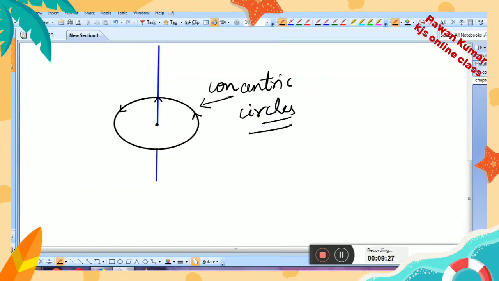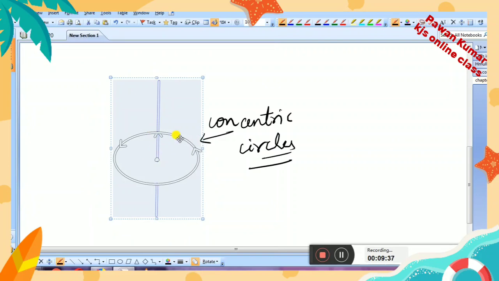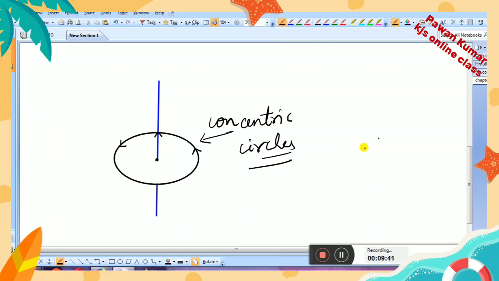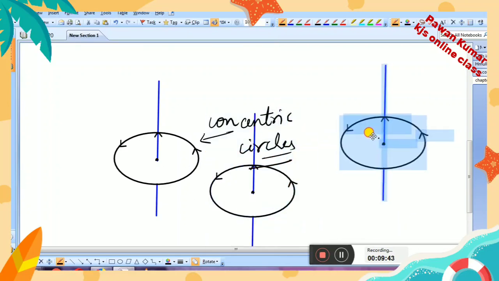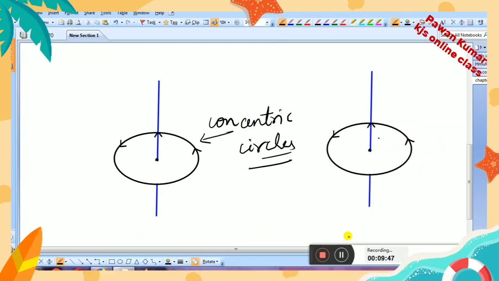After that, one more result he derived from this. He changed the direction of current flowing in this wire. When he changed the direction, he saw that the direction of magnetic field also changed.